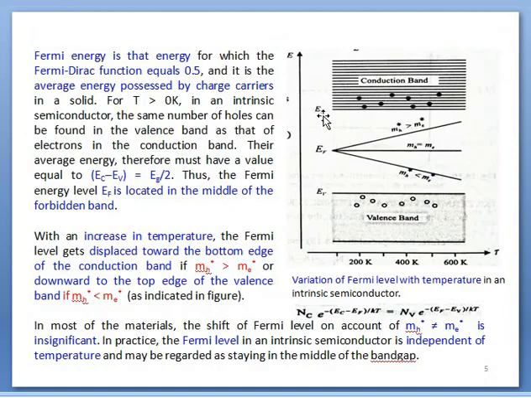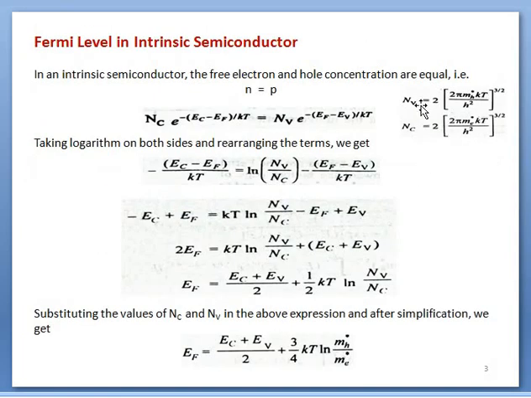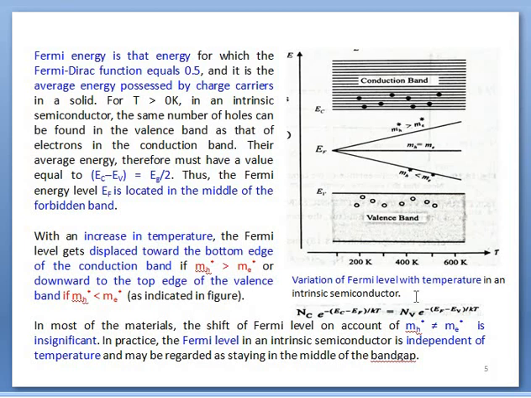So let's see. When NV is greater than NC, then by increasing the temperature, this term increases, and to keep the product constant, the second factor needs to be reduced gradually.